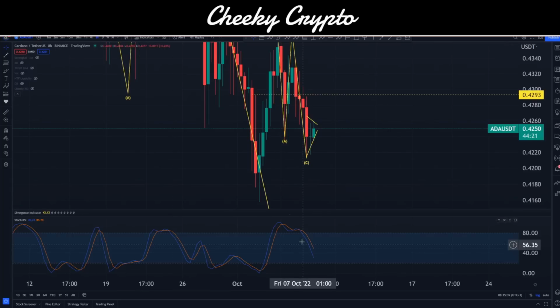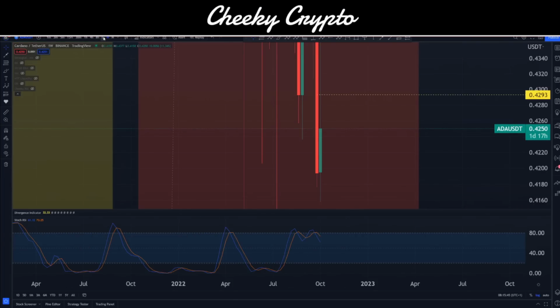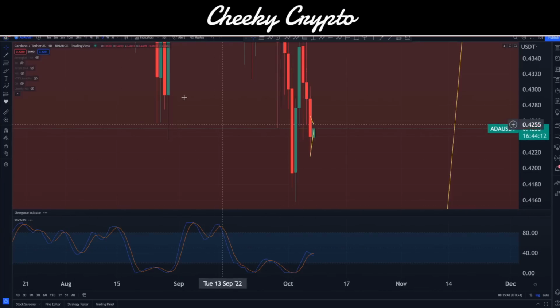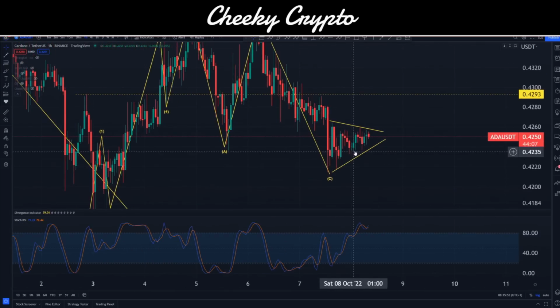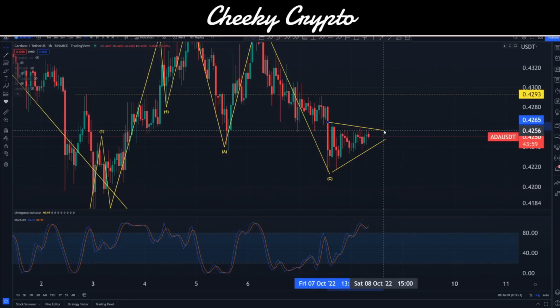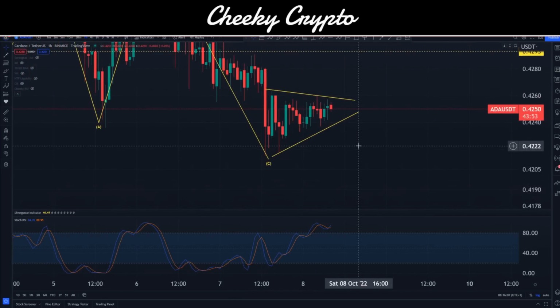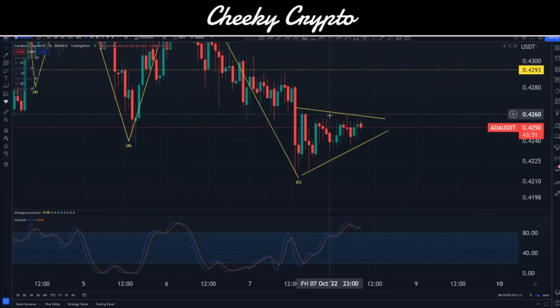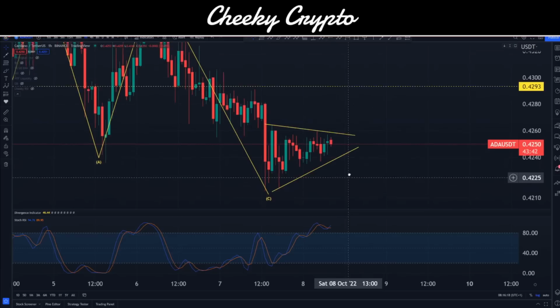On the 8-hour, we can see that we've corrected down quite nicely. We've got a bit more to go though, and the daily's in an interesting spot, along with the weekly being overbought, or just coming out of overbought. So essentially, everything there is looking interesting. I would say that we're probably going to break down. Normally this happens when you're setting higher lows anyway, but we are setting lower highs, so these triangular wedges can be a little more difficult than your standard ascending triangles. So let's assume this is going to be a breakdown rather than up, even though I should be thinking break up, but maybe it's just not quite there yet. We could just come out of this triangle, then push up, so we'll keep a close eye on it.